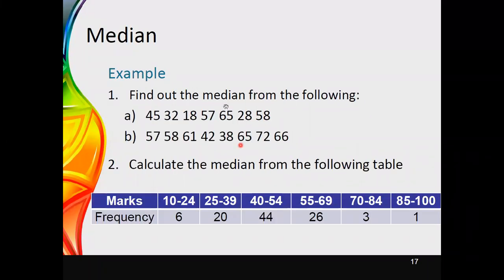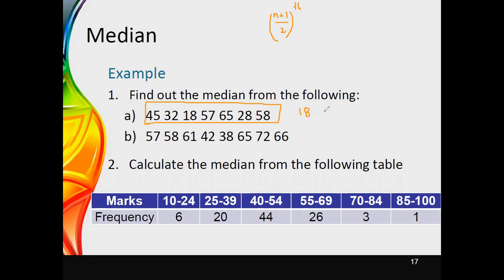These are some examples related to median. The first example is for individual values. Here these are the values given to us, but you cannot directly apply the concept of median. You cannot directly apply the n plus 1 divided by 2 position, the value at this position. It is because this data set is not in an ordered way. Therefore, first of all, we need to rearrange this in an ordered way.